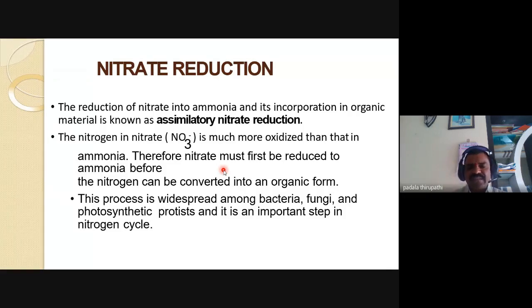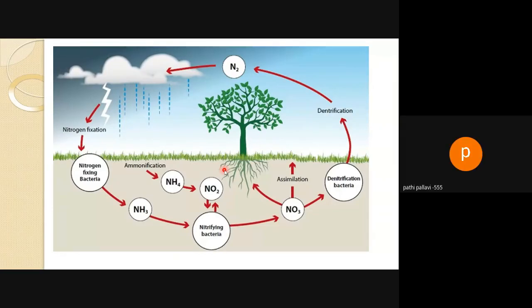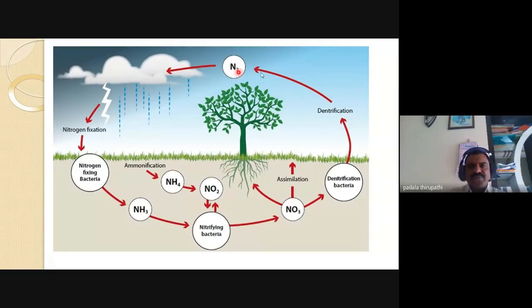We have already discussed the nitrogen cycle. Here in the atmosphere, molecular nitrogen is in a gaseous state.